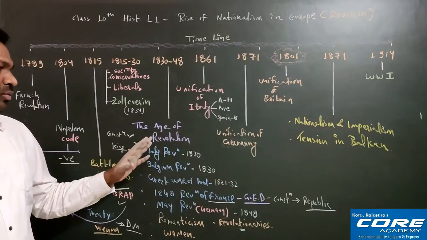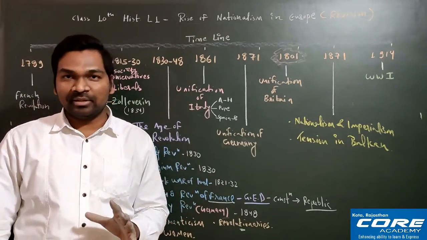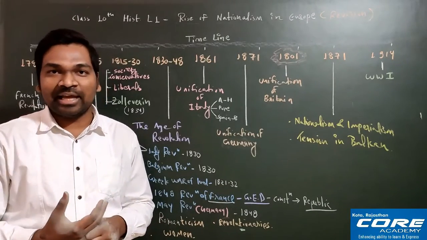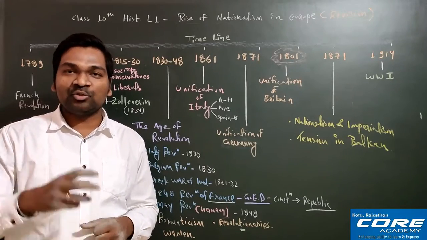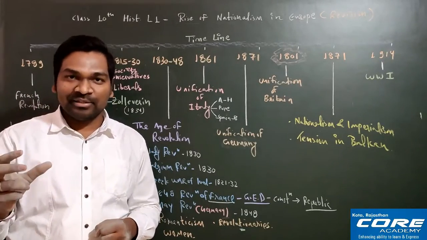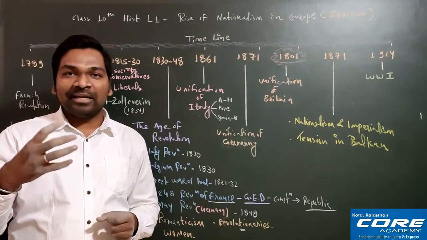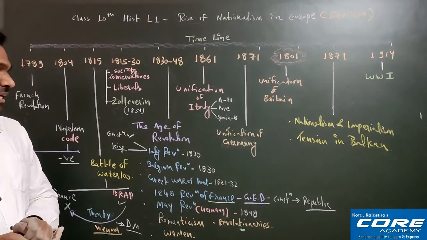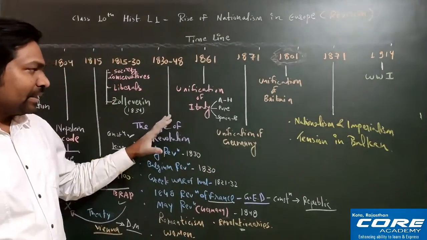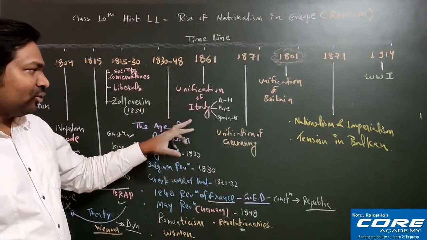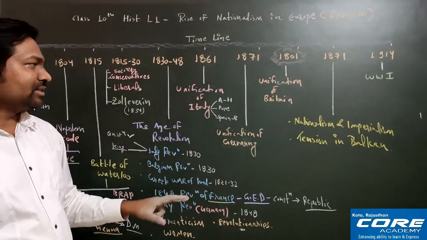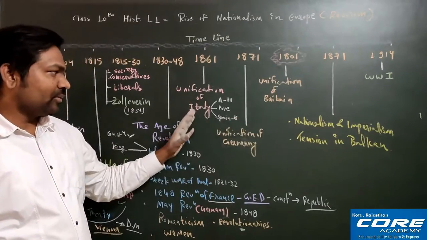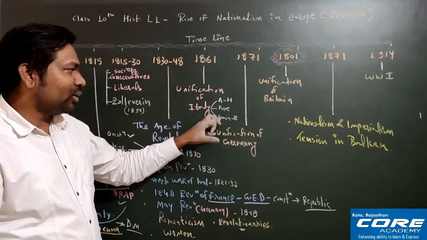Now one more great leader was there from Italy, whose name was Giuseppe Garibaldi. Giuseppe Garibaldi was a very strong personality, and he was a warrior, and that is why he was known as the sword of Italy. Remember, Giuseppe Mazzini was known as soul of Italy, and Giuseppe Garibaldi was known as sword of Italy, and he also had his own army, which was called Red Shirts. With the help of his army, and with the help of the common people also, he attacked South Italy in 1861, and he successfully defeated the Spanish Bourbon empire, and he included this South Italy into the main Italy.